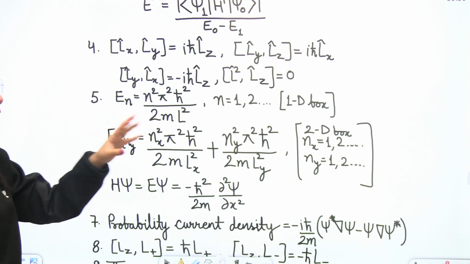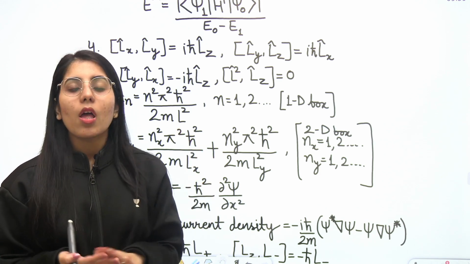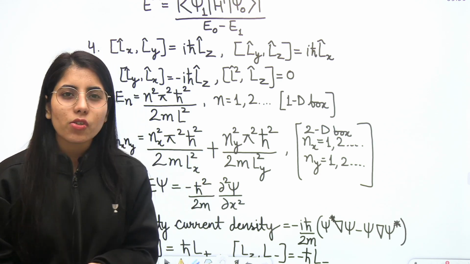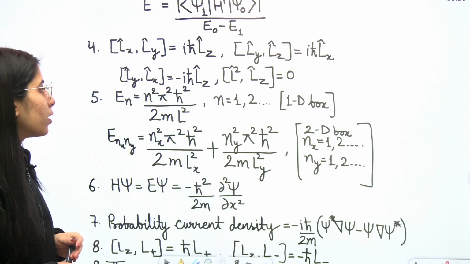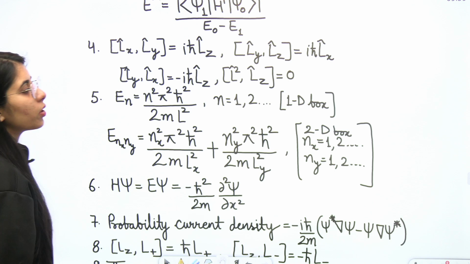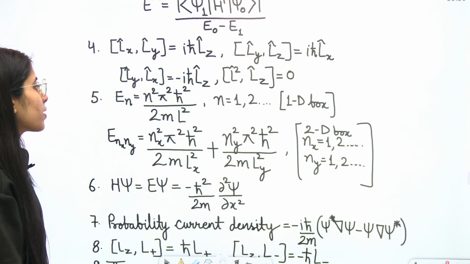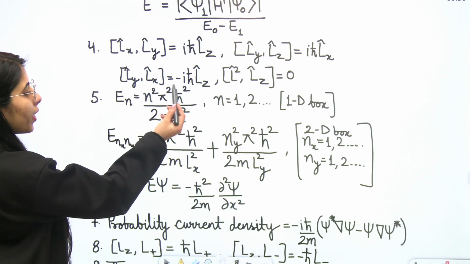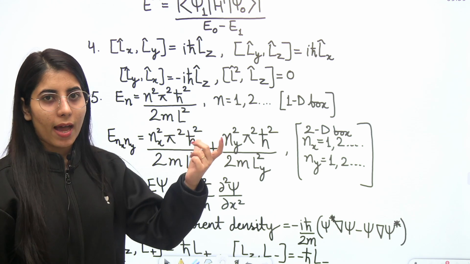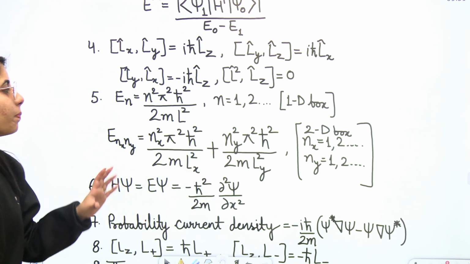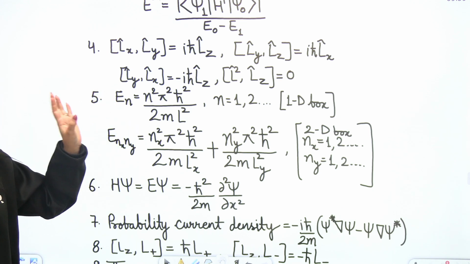Next, for the 1D box and 2D box, I have mentioned the general energy expressions here because you can expect at least one or even more than one related questions from this particular concept. So if we are going to talk about the 1D box, then what will be the energy expression? That's going to be n square pi square h cut square upon 2mL square, where L is the width of the box, or the length of the box you can say. So this is how you can write the 1D box energy expression.